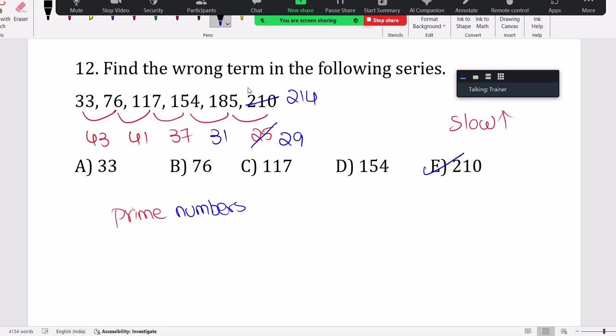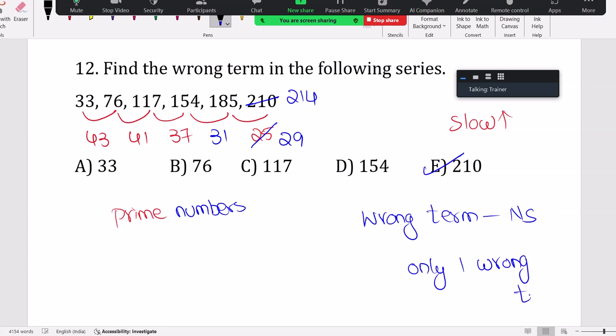43, 41, 37, 31. See, generally many people have a wrong perception. In a wrong term series, only one wrong term is there. Wrong term in a number series means only one wrong term. If you are finding some logic saying that you continue up to the last, if you have only one wrong term, let me know.